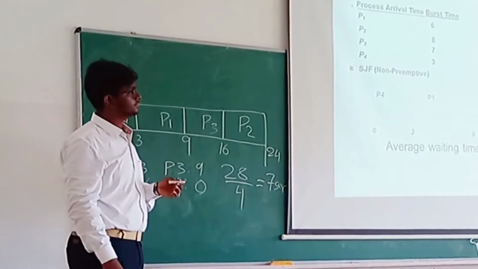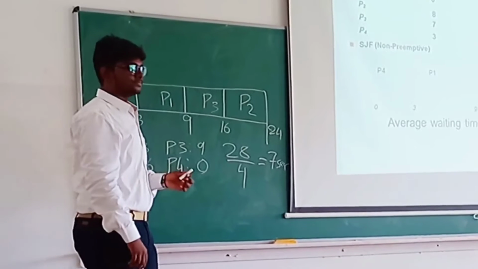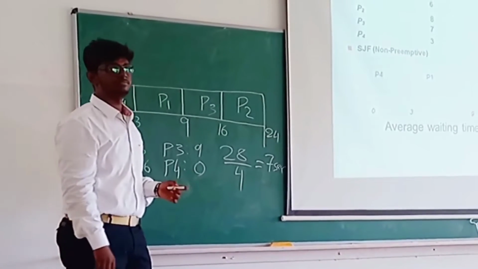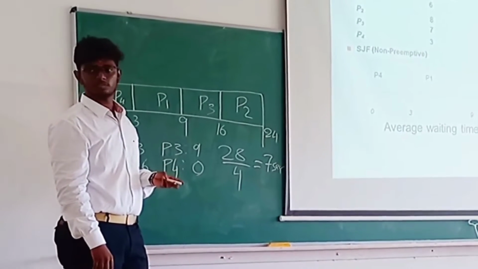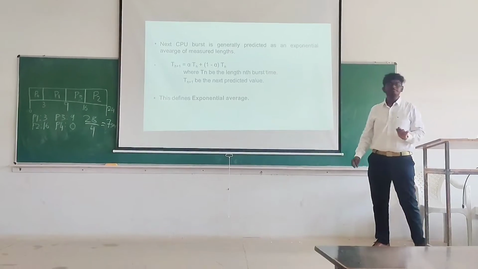So make use of this one. This is the actual average waiting time calculation. What is it divided by? 4, because I have only 4 processes. 28 divided by 4 is actually 7. That is the average waiting time. Very good.